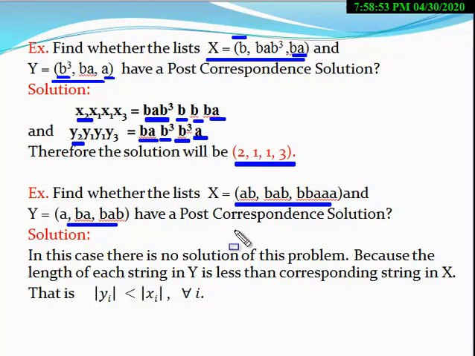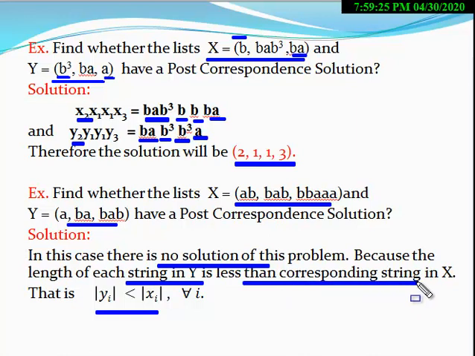It means there is no sequence where such an ordered pair exists where the X sequence and Y sequence are equal, right? Clearly this type of condition exists, therefore there is no solution for this problem. In this case there is no solution because the length of each string in Y is less than each string in X, right? Clearly, therefore, this problem has no solution.